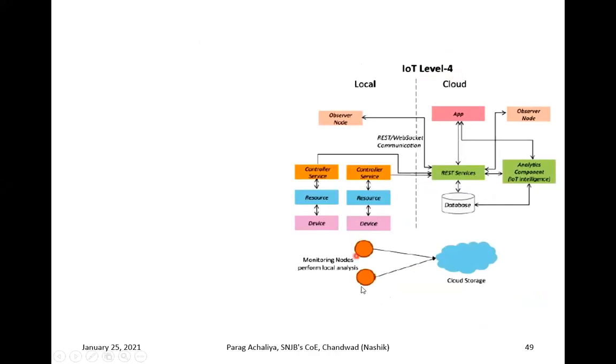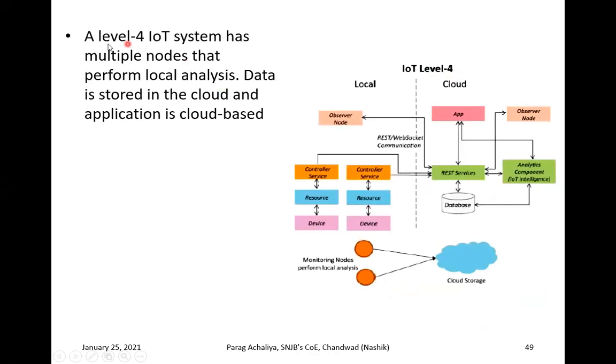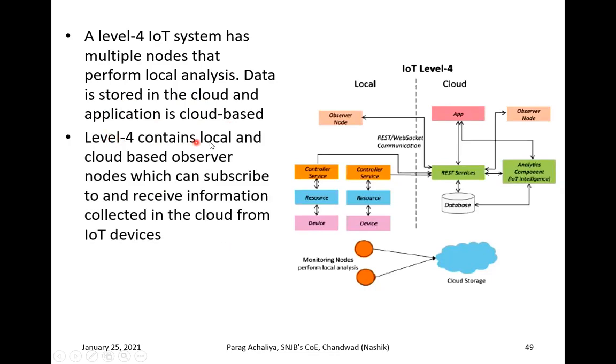Level 4. In case of level 4, a level 4 IoT system has multiple nodes. The very basic difference from level 4 onwards is that the system will have multiple nodes that perform local analysis. The multiple nodes are responsible for doing local analysis. The data is stored in the cloud and the application is again cloud based. Level 4 contains local and cloud based observer nodes.